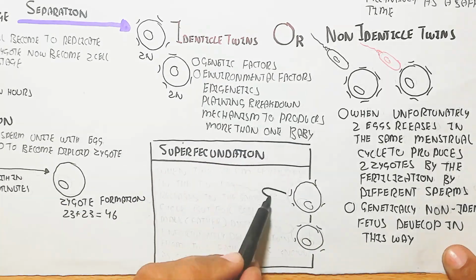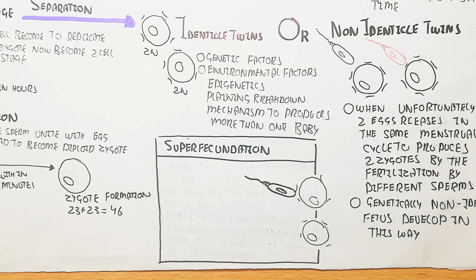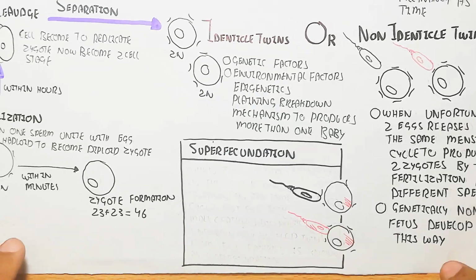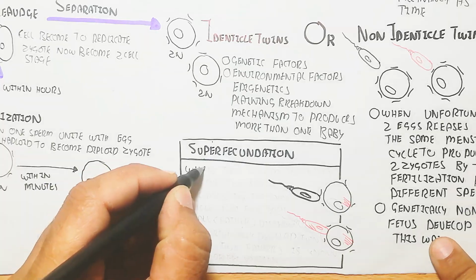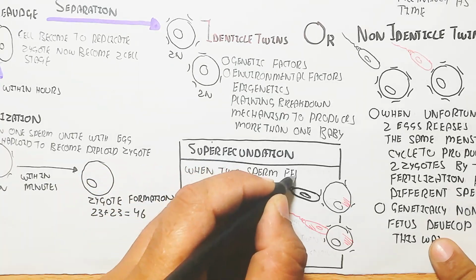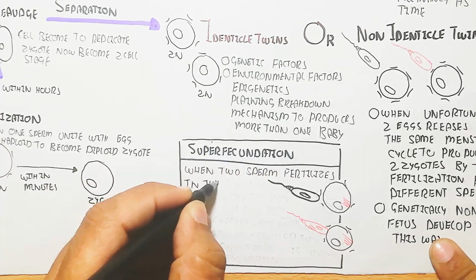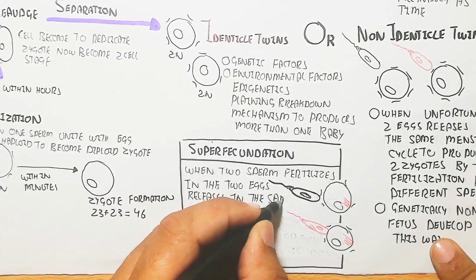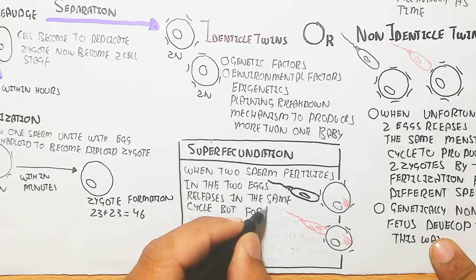Superfecundation is another term. When two sperm fertilize two eggs released in the same cycle, but from different fathers, twins develop from two fathers, which is known as superfecundation.